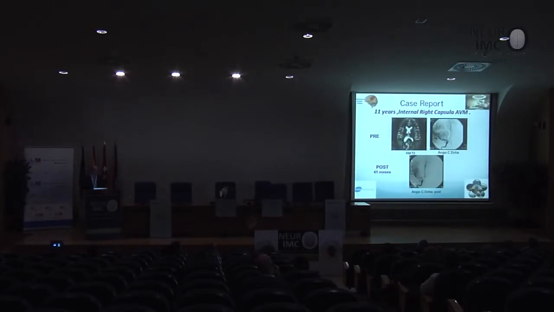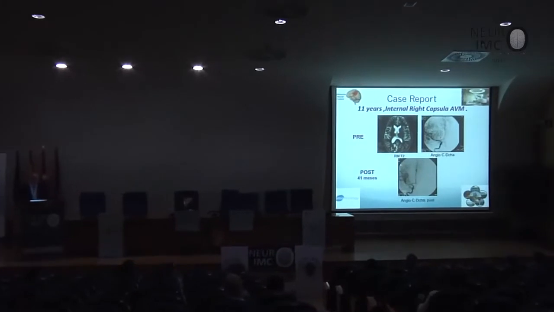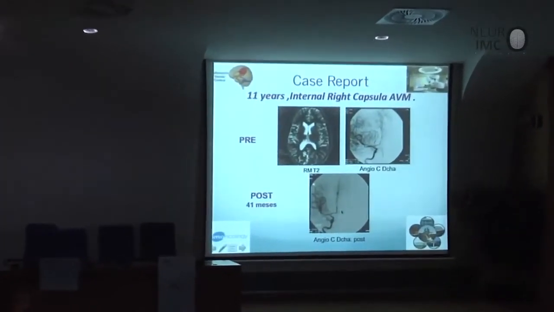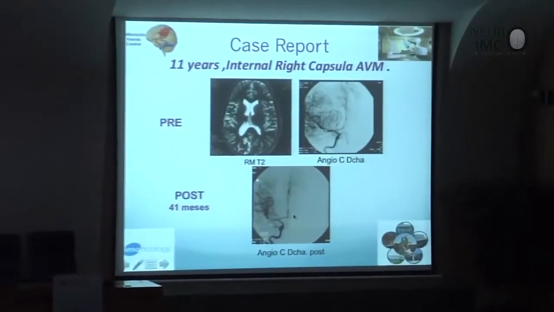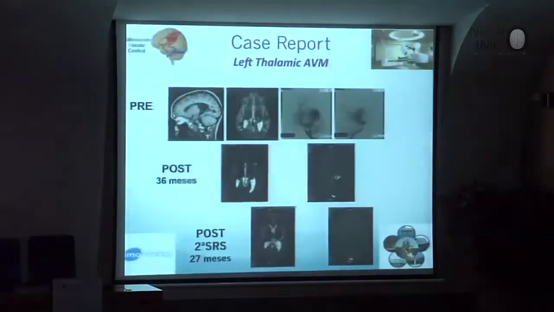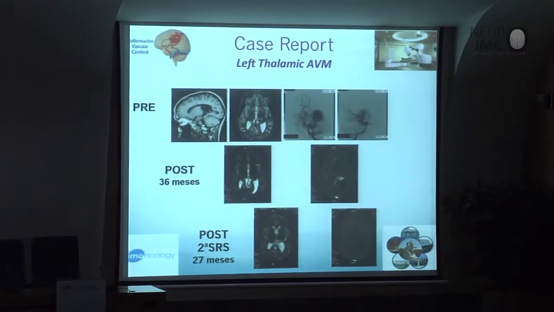This is another patient with an internal right capsular AVM, and we made radiosurgery. And this is the angiography 21 months after radiosurgery, with complete occlusion of the AVM. There is another thalamic case that we sent for embolization.